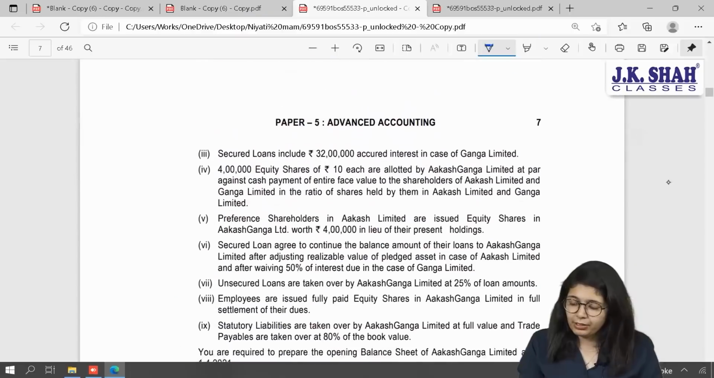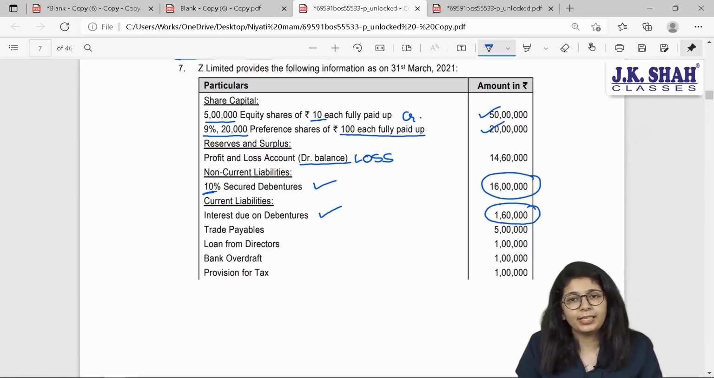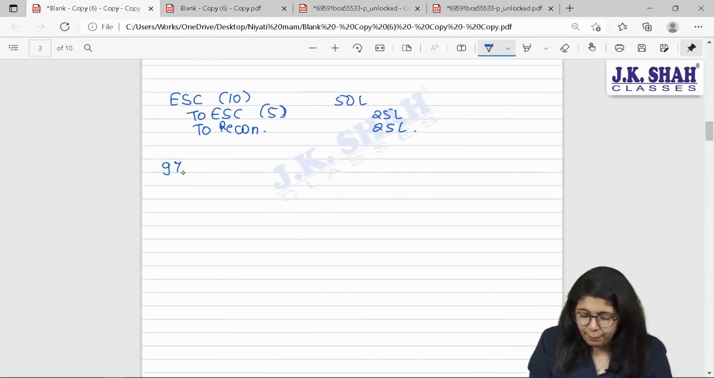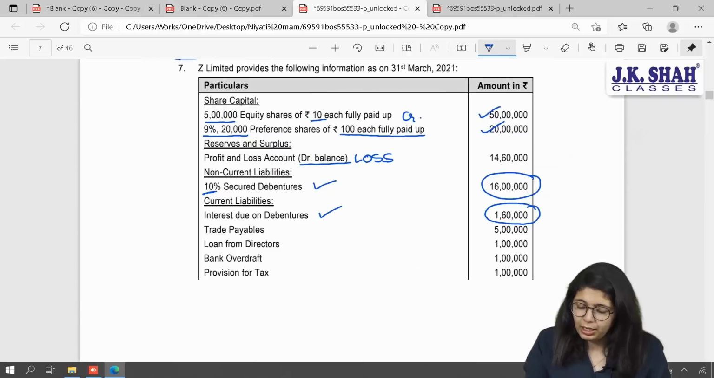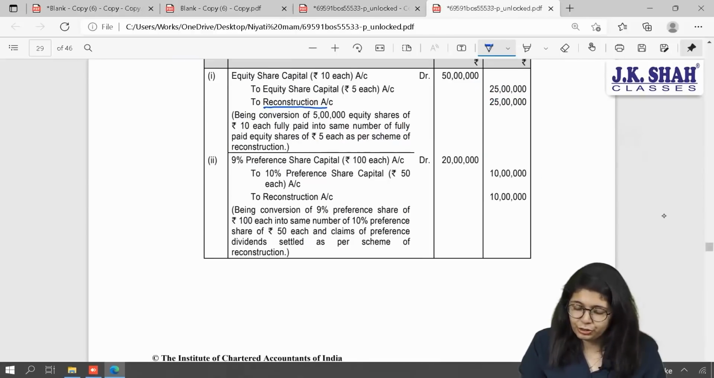Okay. Everyone come to your balance sheet over here. 9%, 20,000 preference shares of 100 each fully paid up, 20 lakh rupees. What am I going to do? Here I will write 9% preference share capital is gone. Instead, I issued 10% preference share capital of 50 each, and the balance shall be transferred to reconstruction account. Amounts will be 20 lakhs, 10 lakhs, 10 lakhs. Clear? Let us see the solution.